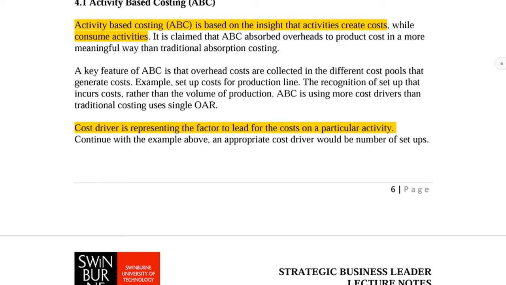According to activity-based costing, when we predict the cost, we have to depend on how many activities are involved in the production process. It doesn't depend on the volume only. For example, I always like to use this example to explain to students. Let's say we are talking about producing a cake. Compared to 20 or 30 years ago, people's mindset was very simple.